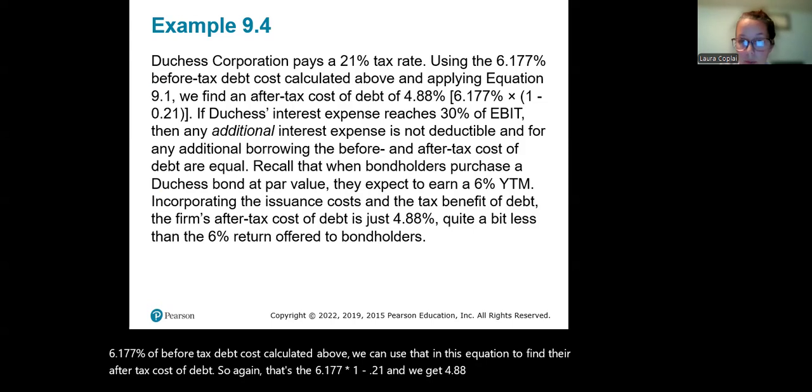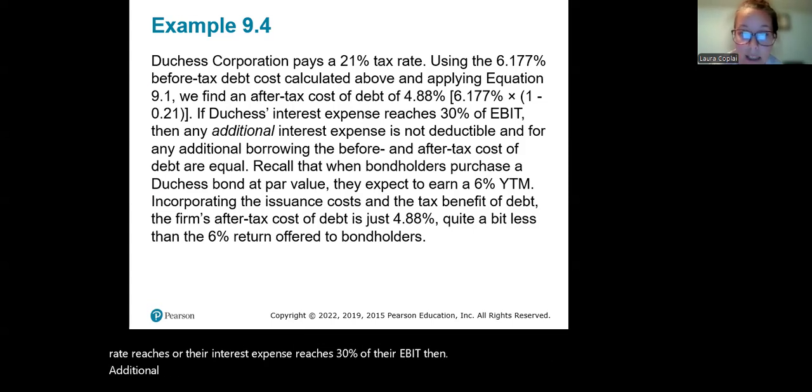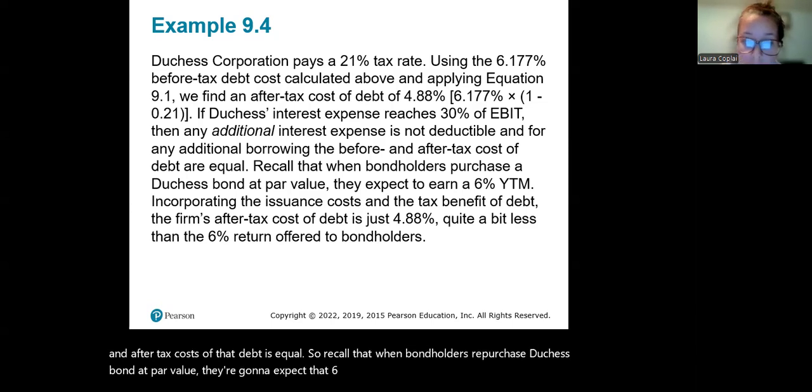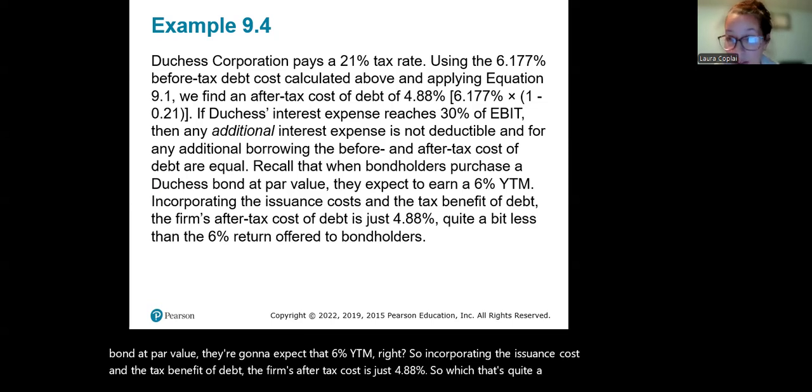So if their interest expense reaches 30% of their EBIT, then additional interest expense is not tax deductible. And for any additional borrowing, the before and after-tax costs of that debt are equal. So recall that when bondholders purchase a Duchess bond at par value, they're going to expect that 6% YTM, right? So incorporating the issuance cost and the tax benefit of debt, the firm's after-tax cost is just 4.88%. So that's quite a bit less than the 6% offered to the bondholders.